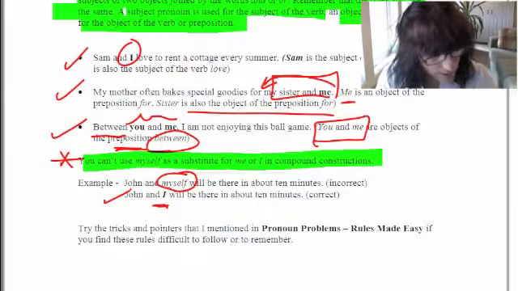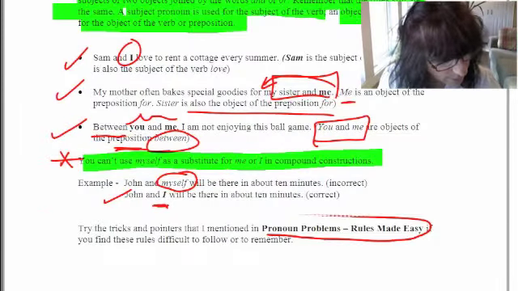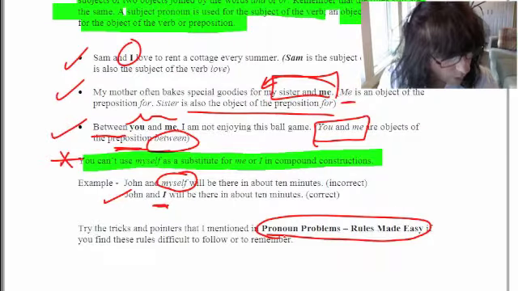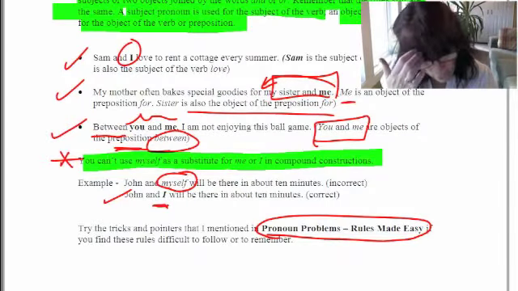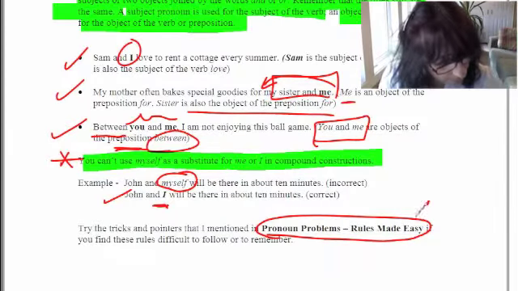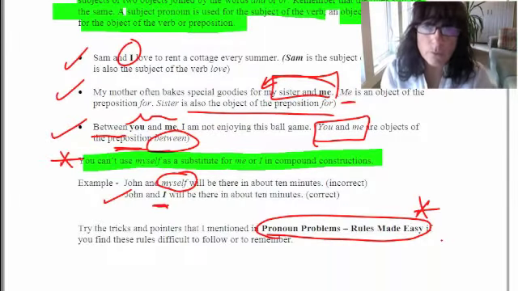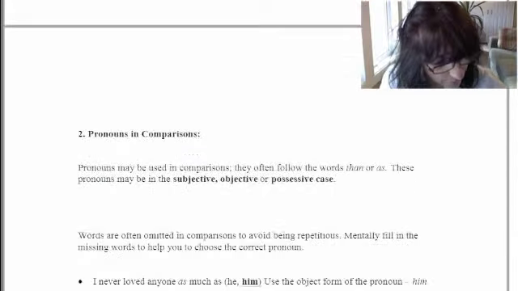That's correct. Now, if you try the tricks and pointers that I mentioned in my video, Pronoun Problems, Rules Made Easy, you'll find a lot of these rules are difficult to follow, but I've given you some little pointers in that video where I've tried to make rules easy. I haven't followed the rules as much as given you pointers in that video. So try taking a peek at that and see if you find that helpful.